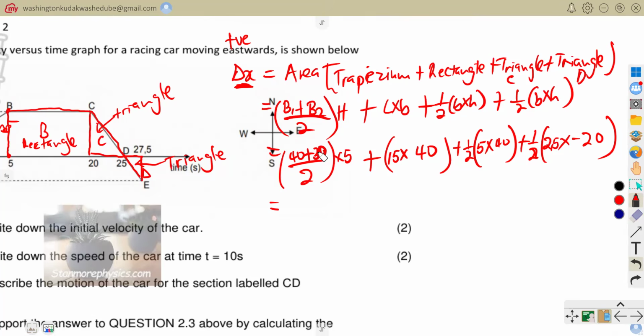So let's calculate our total displacement here. If you say 40 plus 30, it's 70 divided by 2, 35 times 5, and then plus 15 times 40 plus half of that plus that. You were supposed to get an answer of, let me use my calculator there. So if I use my calculator, the answer you were supposed to get at the end of the day was a positive 850 meters. So if it is a positive 850 meters, what does it mean?